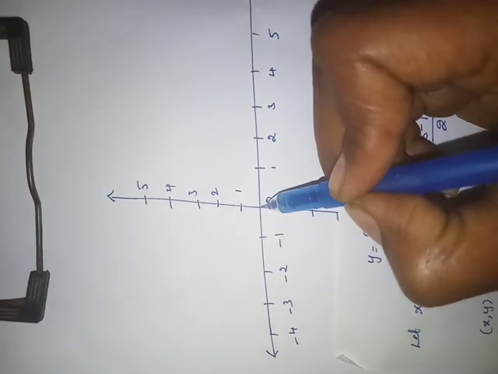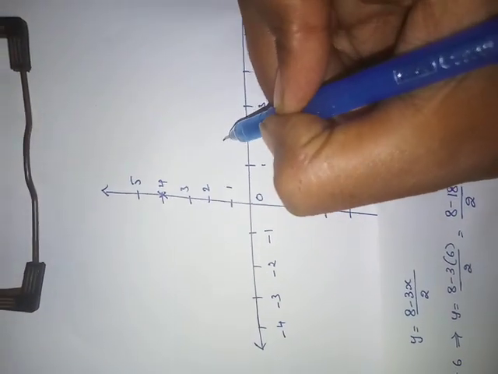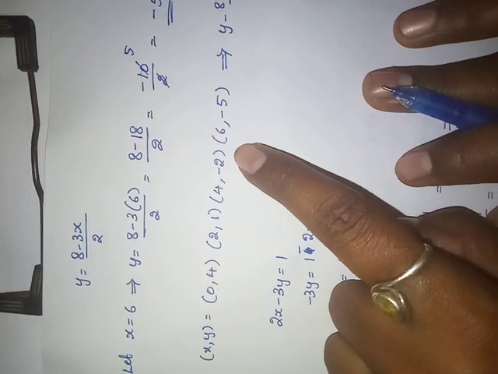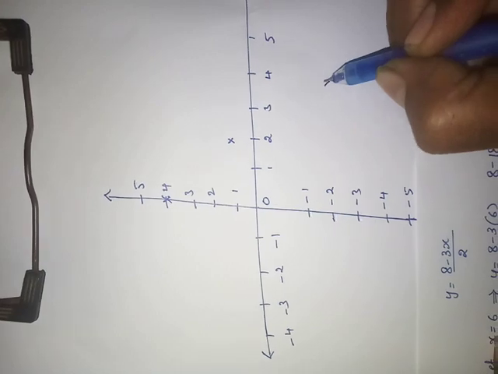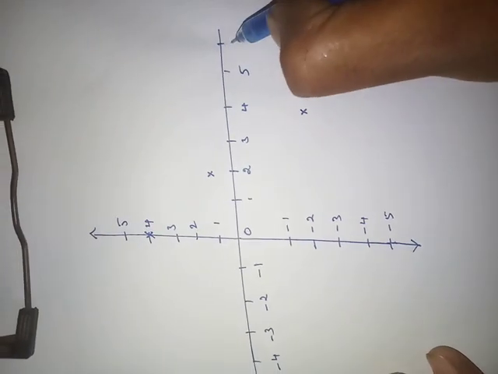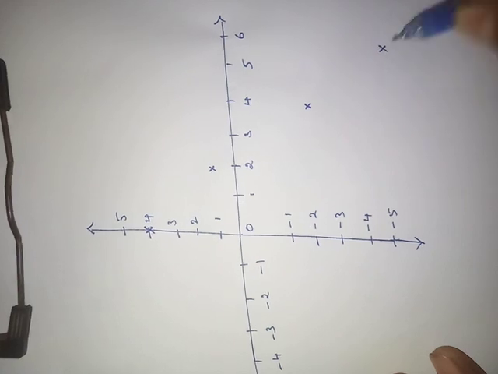For equation 1, what are the values? Here we got 0 comma 4, the second value 2 comma 1, the next value 4 comma minus 2, and again 6 comma minus 5.